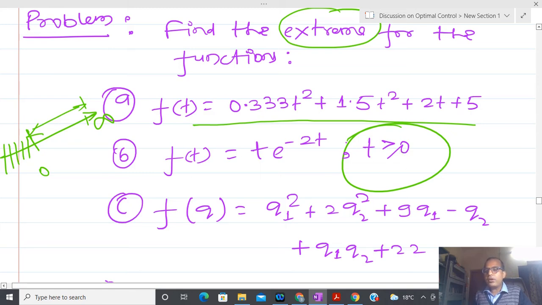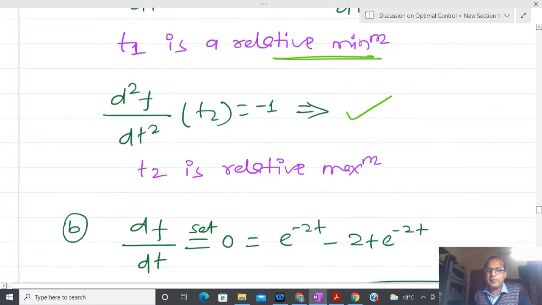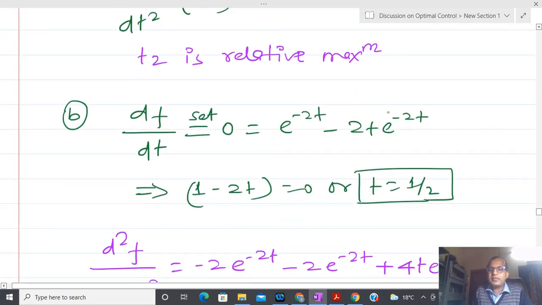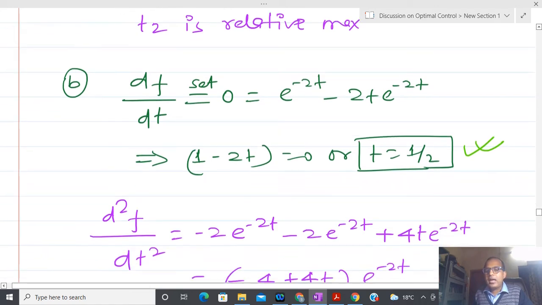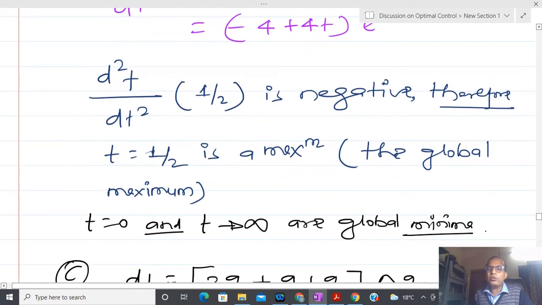Okay, so now again what we have to do is calculate the differential. I have calculated the differential, and after that I keep the differential equal to 0, which gives t equal to half. In a similar way I take the second derivative, d2f by dt square. This is negative, and due to that I can say that t equal to half is a maxima, and this maxima is also a global maxima, which it is possible to check.